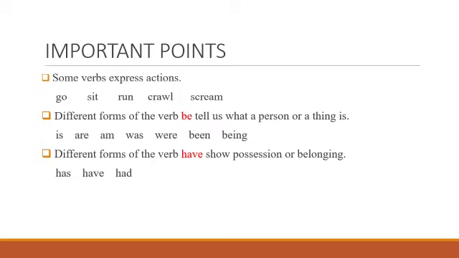So, when I say she has two books, it means the word has will make us understand what the person possesses. What is it? Yes, two books. Similarly, the words have and had also show possession or belonging. Examples, I have a house. She had a bag.